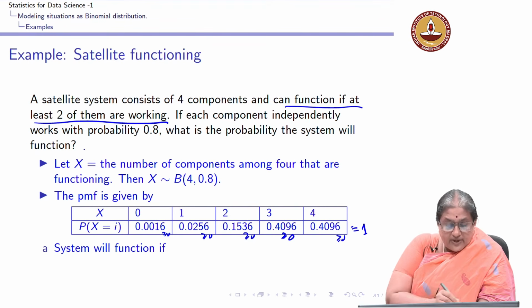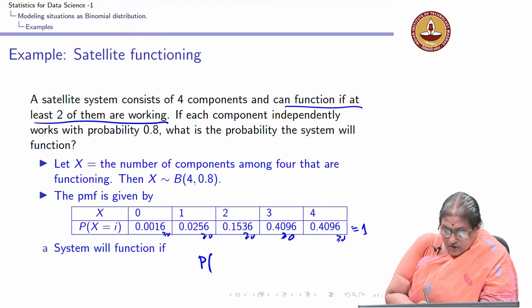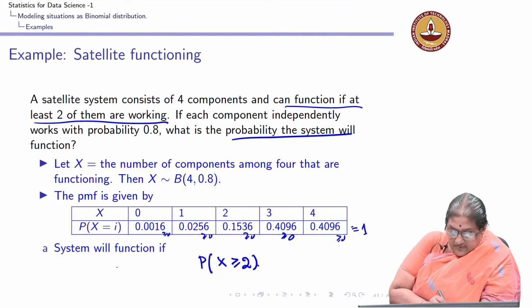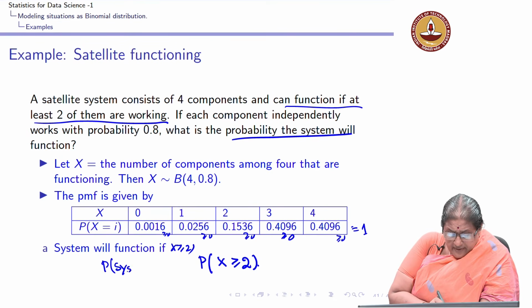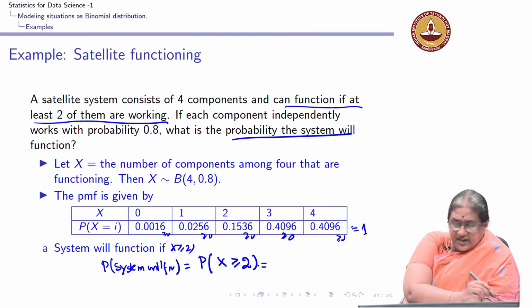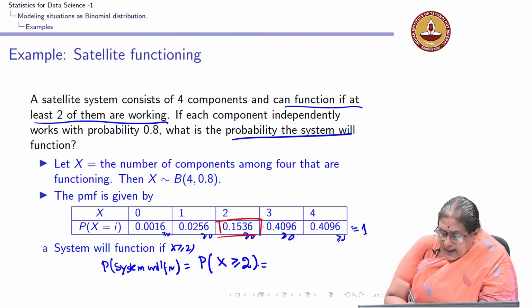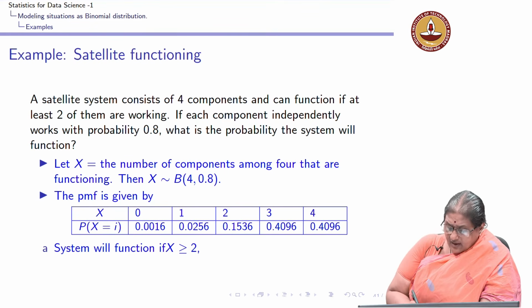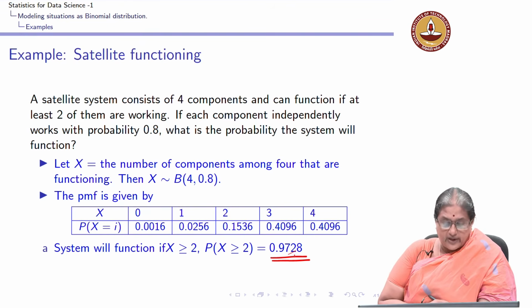So, what is the probability that the system would function? The system is going to function if x is greater or equal to 2. So, the probability that the system will function is the same as the probability x is greater or equal to 2, which, you can verify, is equal to this plus this plus this, which is 0.9728, or 97.28%.